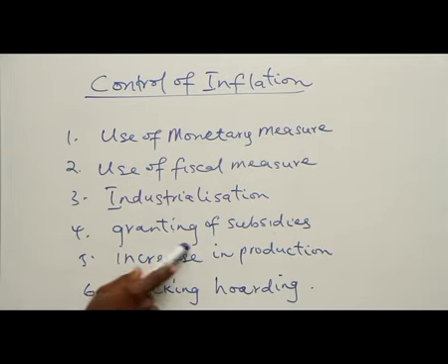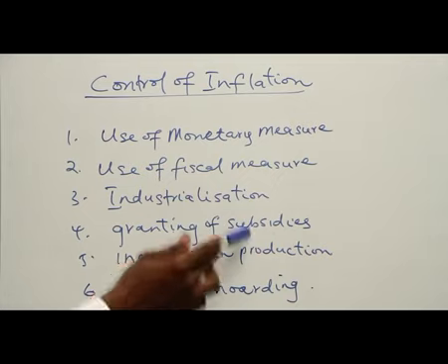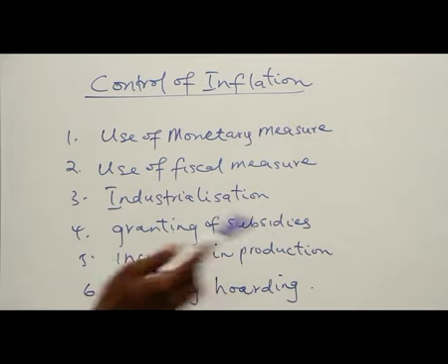Number 4, granting of subsidy. Government can come in by granting subsidy to sectors that are very important, in order for the producers in that sector to increase their output. By doing this, producers will be able to increase their output so that more will be taken to the market for sale. So later, in the long run, prices of goods and services will come down because of the subsidy being granted.